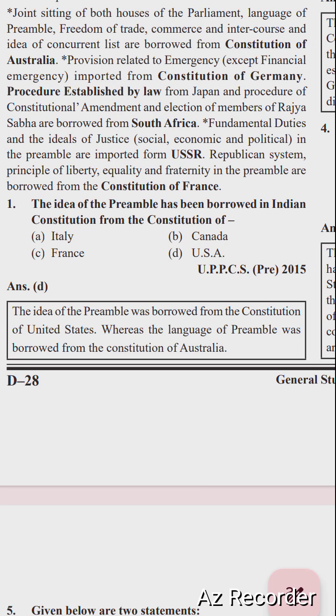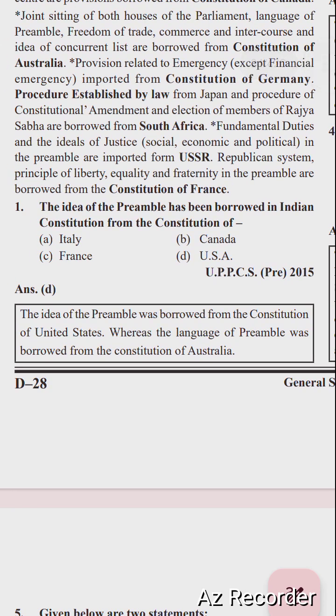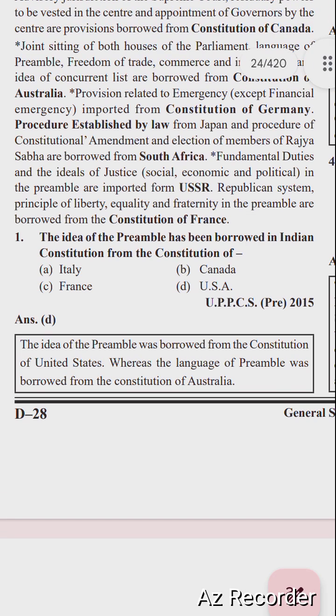The idea of the preamble has been borrowed in the Indian Constitution from the constitution of which country? Options are Italy, Canada, France and USA. The right option is option D, USA. The idea of the preamble was borrowed from the Constitution of the United States, whereas the language of the preamble was borrowed from the Constitution of Australia. We found two answers: the language of the preamble was borrowed from the Constitution of Australia, and the idea of the preamble was borrowed from the USA.